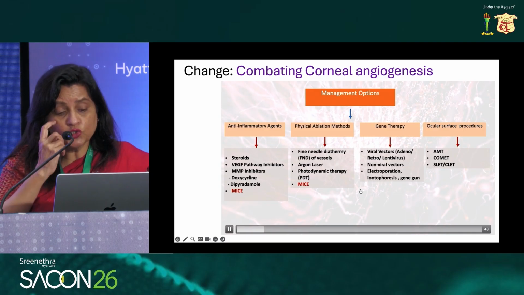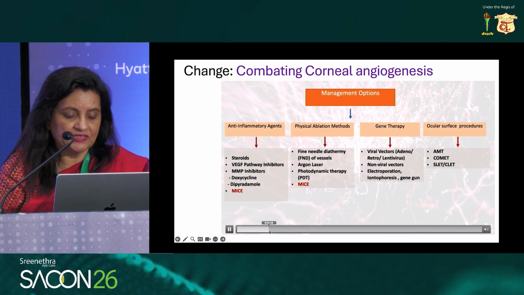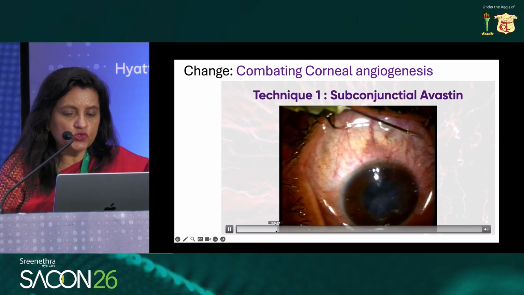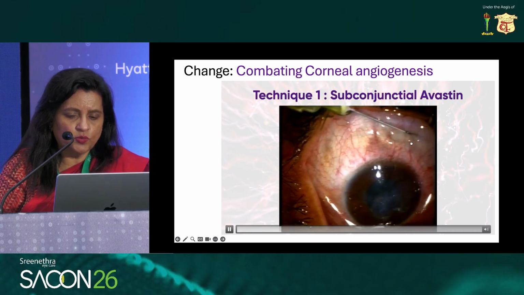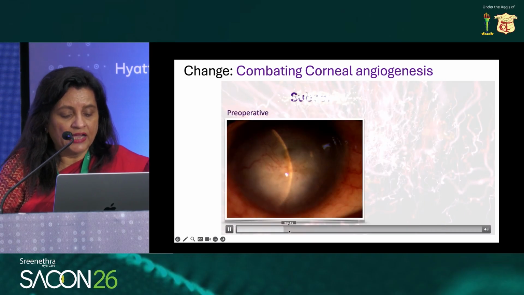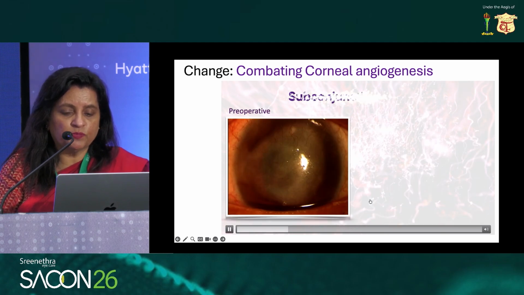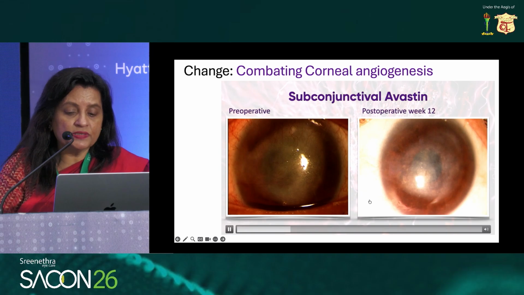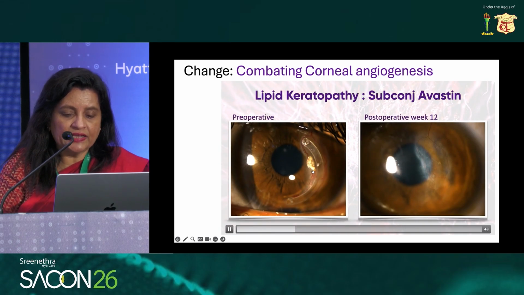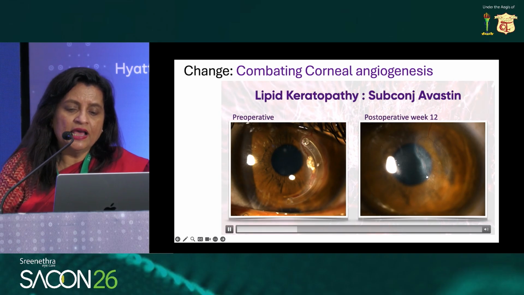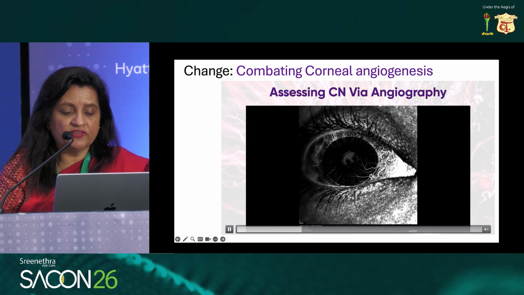So I'll be showing you techniques which even general ophthalmologists can do to combat corneal neovascularization. These include the use of subconjunctival Avastin, which can be seen here, where the vessels are present, so one can use subconjunctival Avastin. We presented this series of pre-op and post-op subconjunctival Avastin in 20 eyes at the American Academy of Ophthalmology. This was a case of lipid keratopathy with feeder vessels. So you remove the feeder vessels and you inject subconjunctival Avastin, so the vessels become ghost-like vessels.